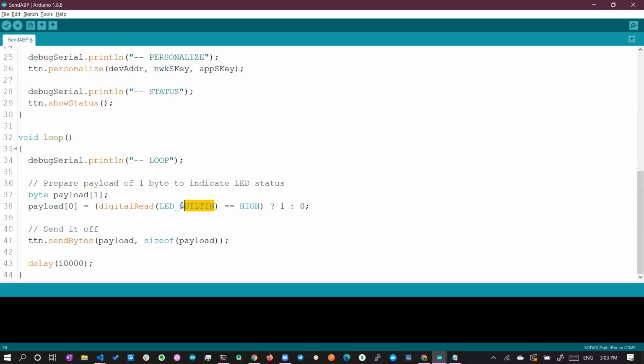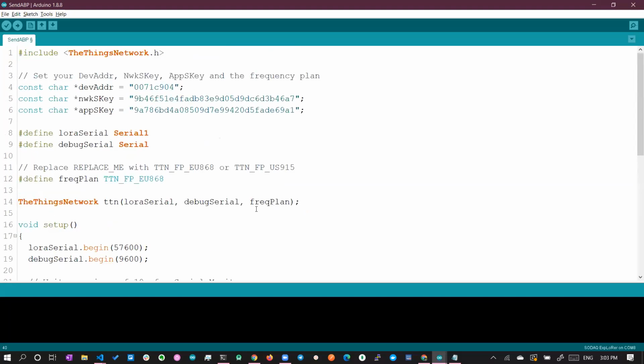So there is a built-in LED in the Arduino module. If it is high, then we make it 1. If it is low, we make it 0. And ttn dot send bytes. In send bytes we pass in the payload and the size of the payload. So that's all the code that we have to write, right? So now we can compile it.